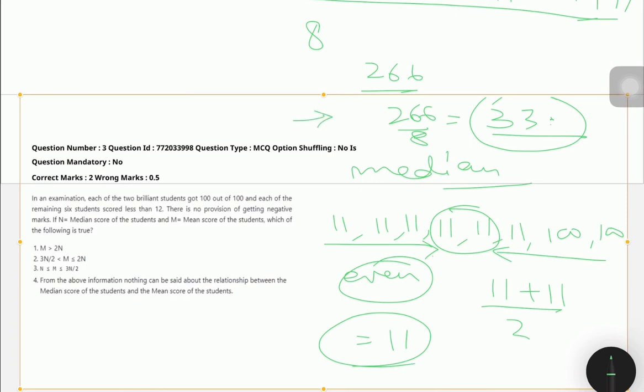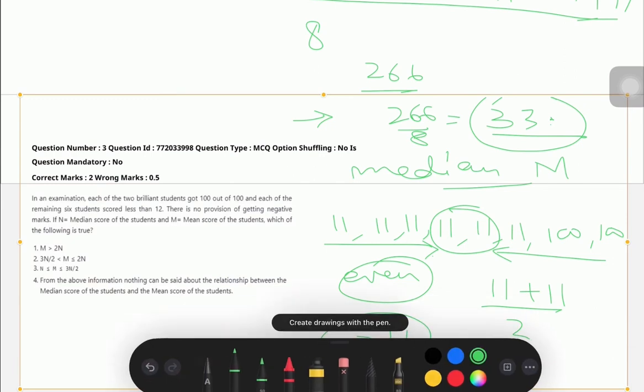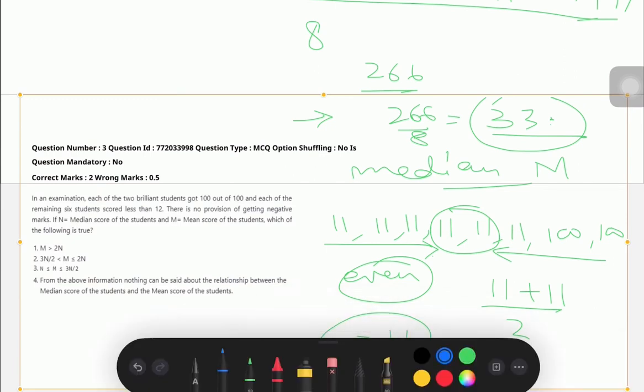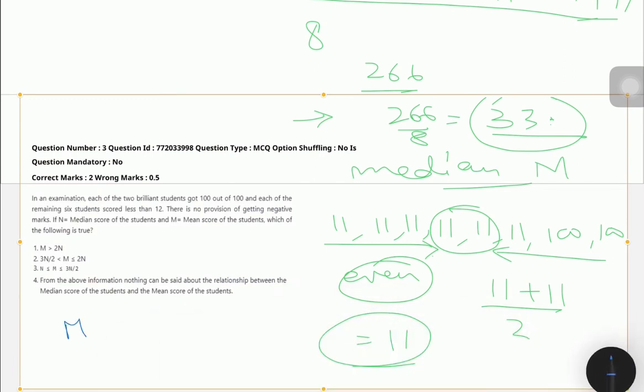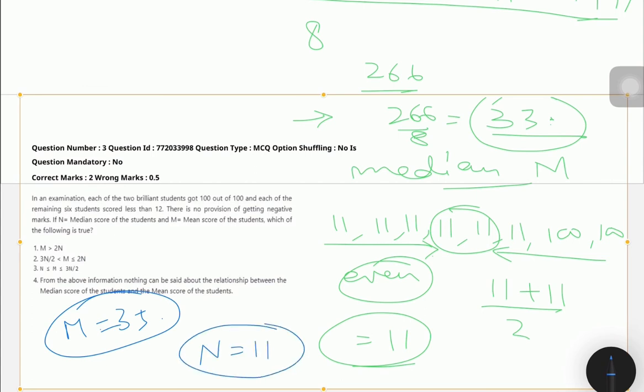Now let's come back to the question. He's saying that mean is m. So my m is 33.3, right? So my m was 33 point something, whatever. And my n is approximately 11. Just for the example's sake, just for discarding options, we have taken this. So here what we will get, m is definitely greater than twice of n. Twice of n will be 22. This is 33. First option is 100% correct.